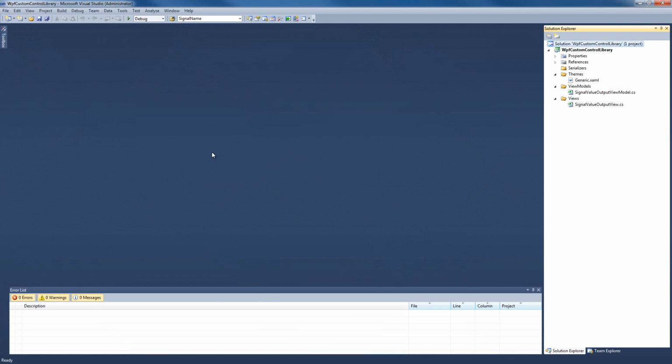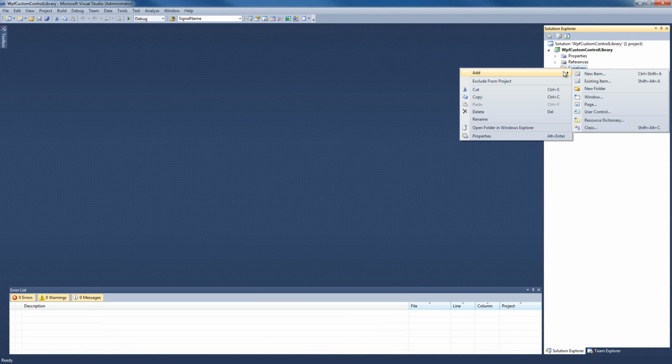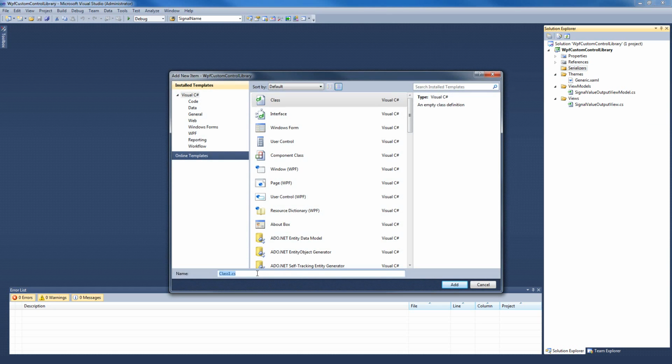Now it's time to create the Control Serializer. I'm gonna select the Serializer folder, right click and add a new class. And this class will be named SignalValueOutputSerializer, just like this.